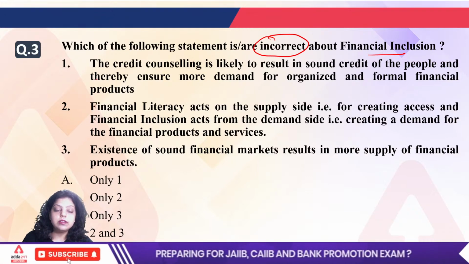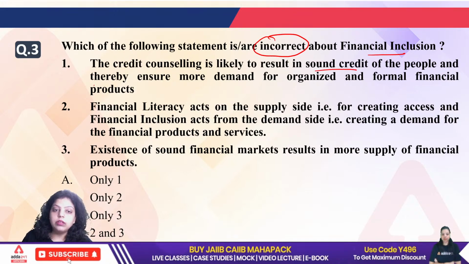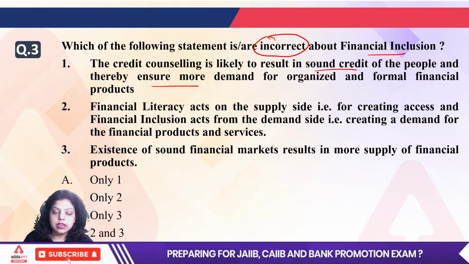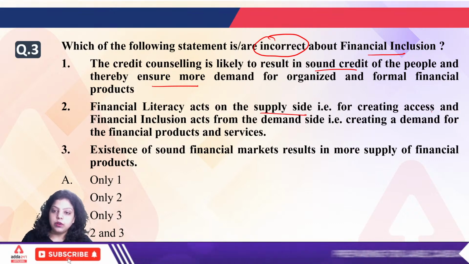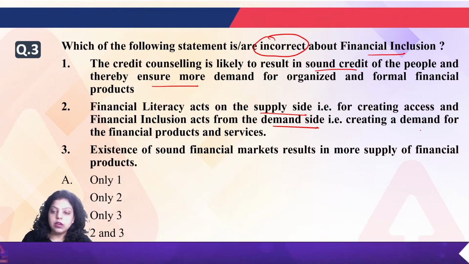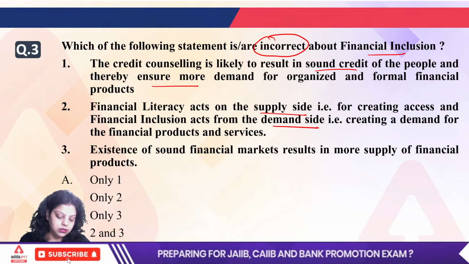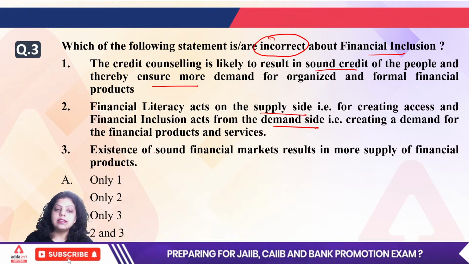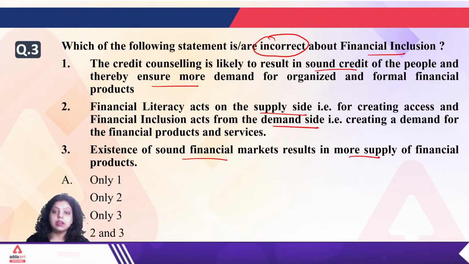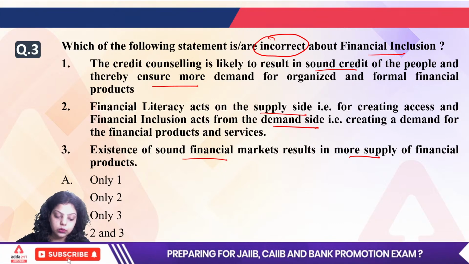Okay, now the first statement is saying the credit counseling is likely to result in sound credit of the people and thereby ensure more demand for organized formal financial products. The second is saying financial literacy acts on the supply side for creating access, and financial inclusion acts at the demand side for creating a demand for financial products and services. Okay. The third is saying existence of sound financial markets results in more supply of financial products. So which of the following statements is incorrect about financial inclusion?